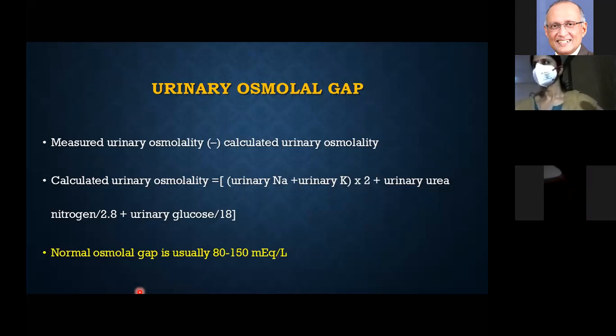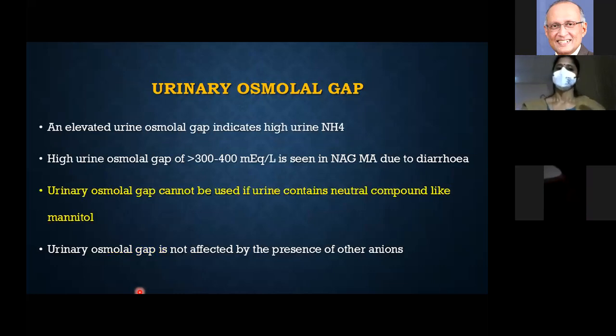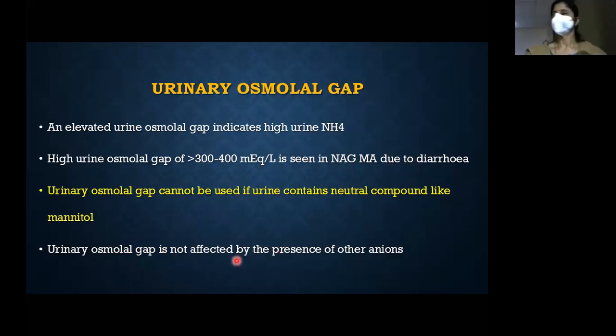Got it? So a high urine osmolar gap of more than 300 to 400 is seen in normal anion gap metabolic acidosis due to diarrhea. If there is no gap, it means distal tubules are not functioning.